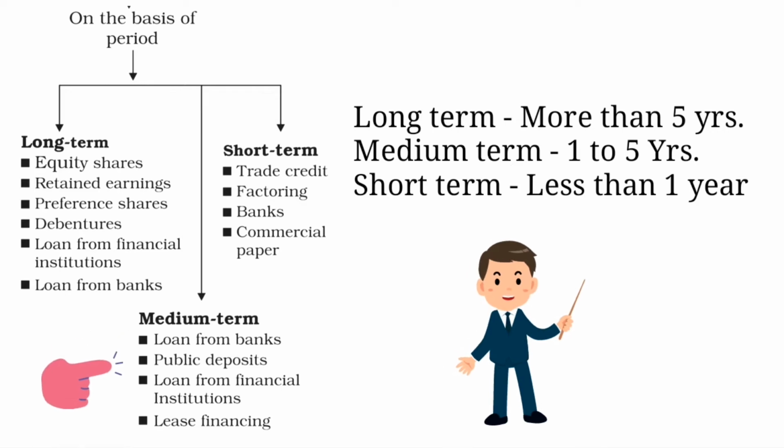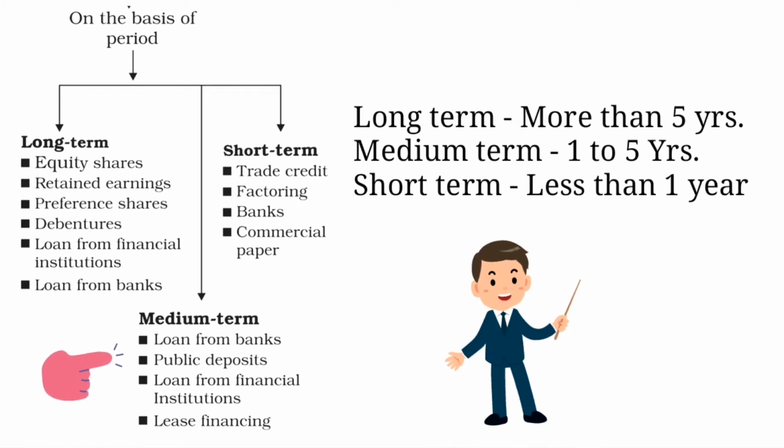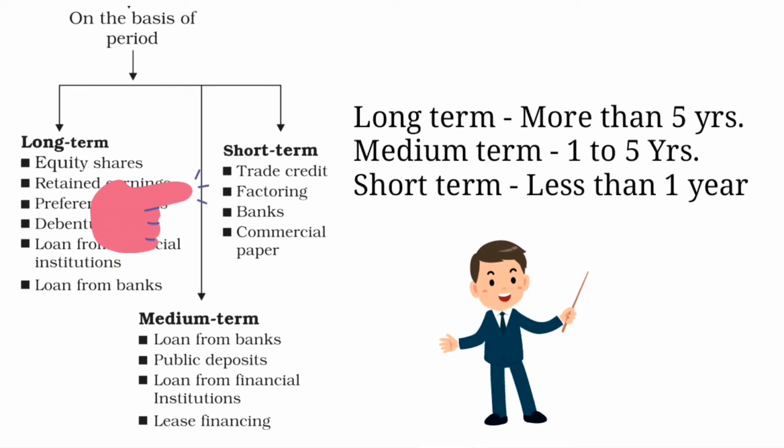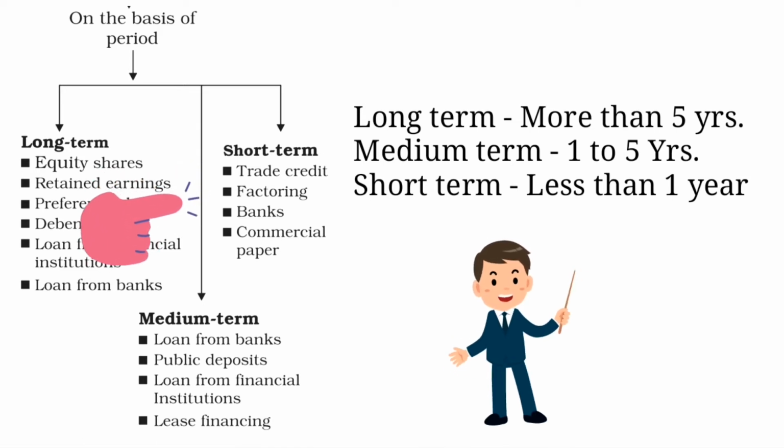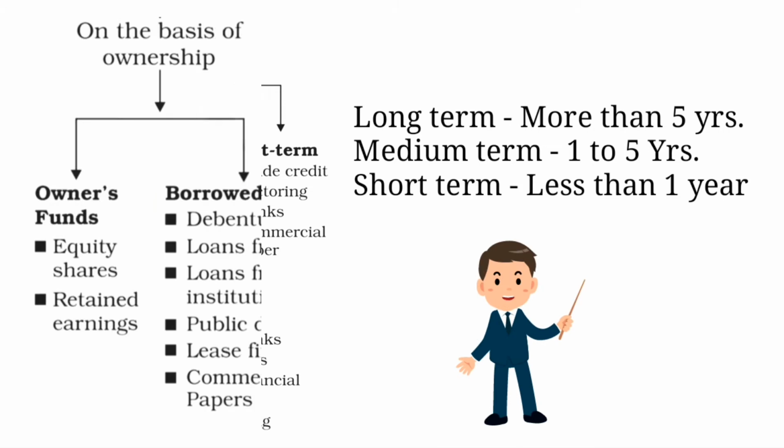When you require money for less than 5 years but more than 1 year, that means between 1 to 5 years, you can use medium term sources like loan from banks, public deposit, loan from financial institutions, lease financing. And when you require money for less than 1 year, you can use short term sources like trade credit, factoring, banks and commercial papers.